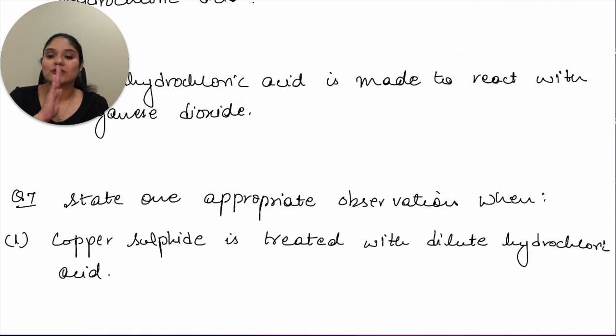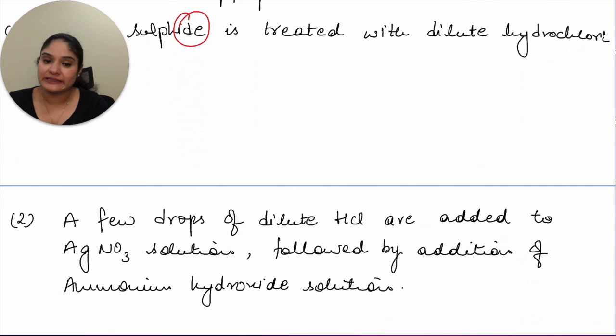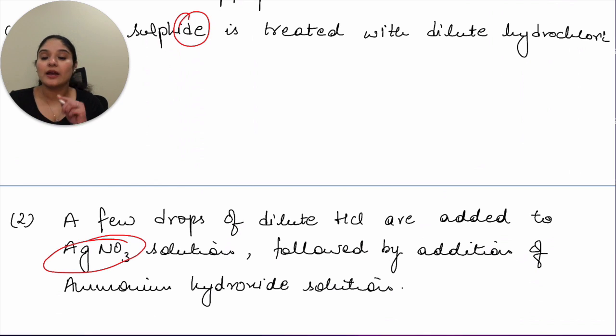Now, question number 7. State one appropriate observation when copper sulfide is treated with hydrochloric acid. Again, you have sulfide, so you accordingly write that you get H2S gas. Then next is a few drops of dilute HCl are added to AgNO3 solution. Again, silver nitrate. I have told you a million times, very important equations. All the concept is important.